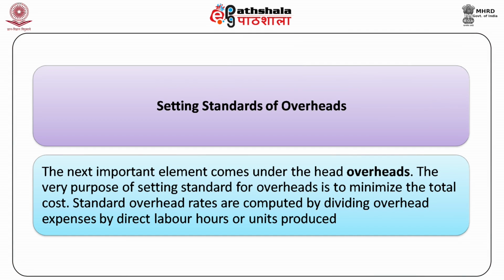Number 3. Setting standards for overheads. The next important element that comes under the head setting up of standards is overhead cost. The very purpose of setting standards for overheads is to minimize the total cost. Standard overhead rates are computed by dividing overhead expenses by direct labor hours or units produced.